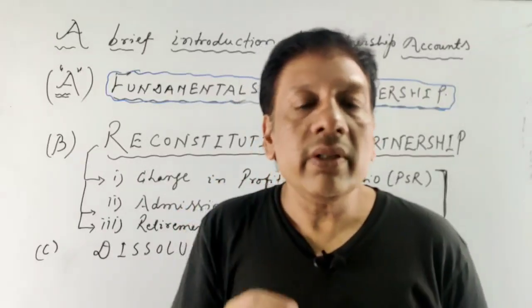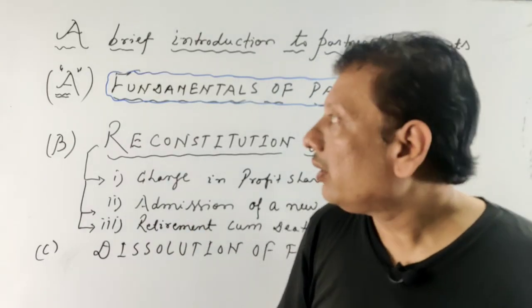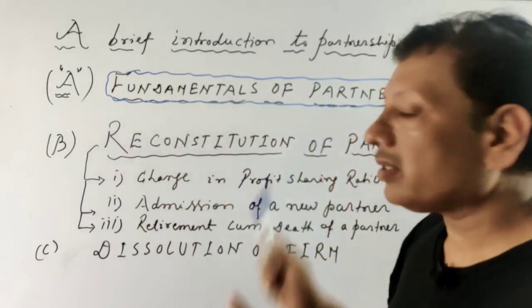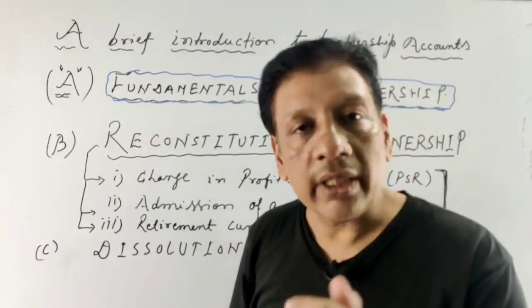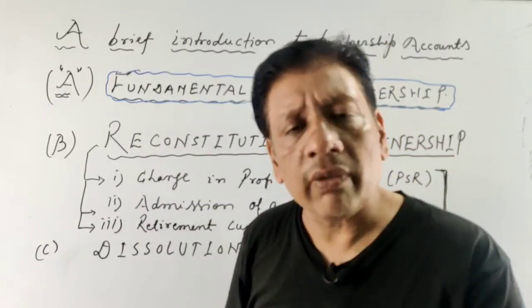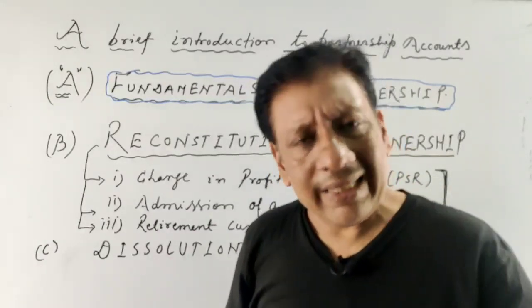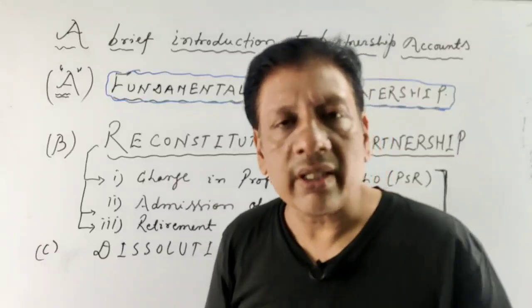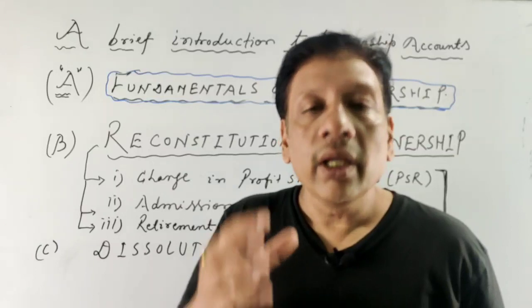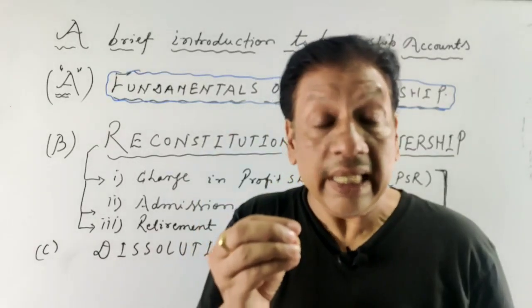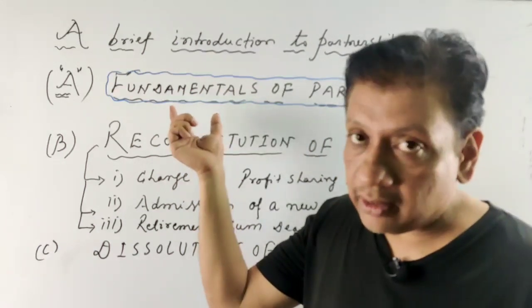The basic fundamentals of record keeping of partnership accounts you will learn here. You will learn how to keep the partners' capital account, how to calculate interest on partners' capital, how to calculate interest on drawings, which types of accounts are prepared, past adjustment topics, etc. This is a very interesting, easy, significant and scoring topic as far as class 12th is concerned.